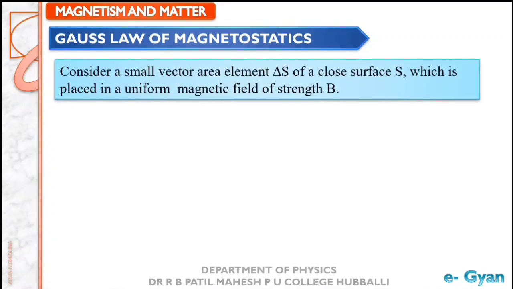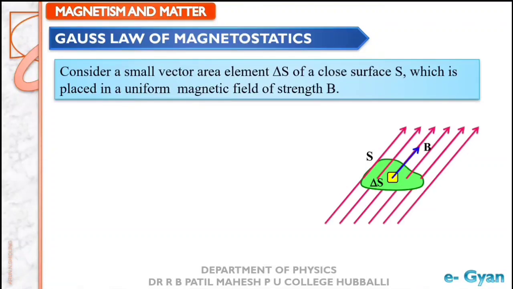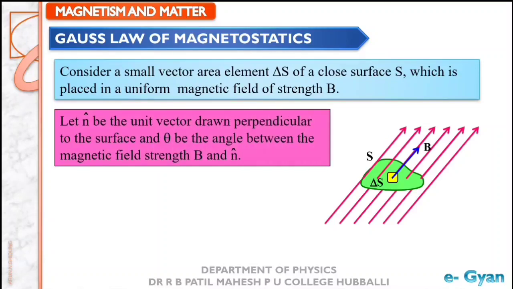To understand it very clearly, let us consider a small area vector delta S of a closed surface S, as shown here in the figure. Let us place this in a uniform magnetic field B. Now let us take a unit vector n cap perpendicular to delta S that makes an angle theta with the magnetic field B.